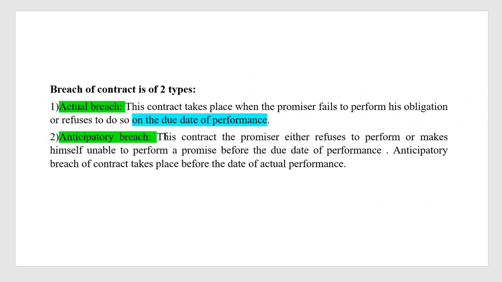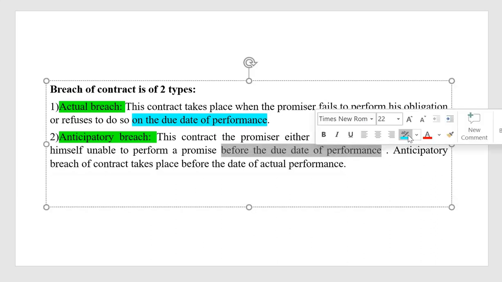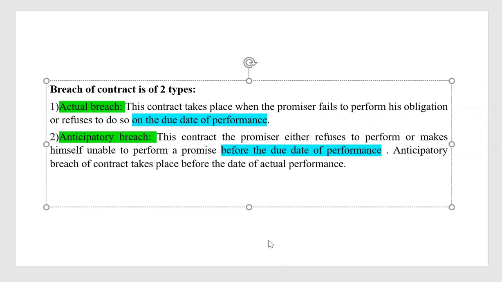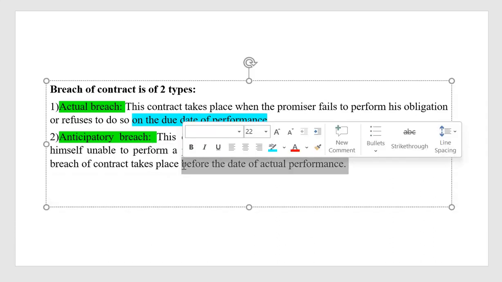What does anticipated breach mean? In this type, the promisor either refuses to perform or makes himself unable to perform a promise before the due date. Here the actual due date is not yet reached. Anticipated breach of contract takes place before the date of actual performance.